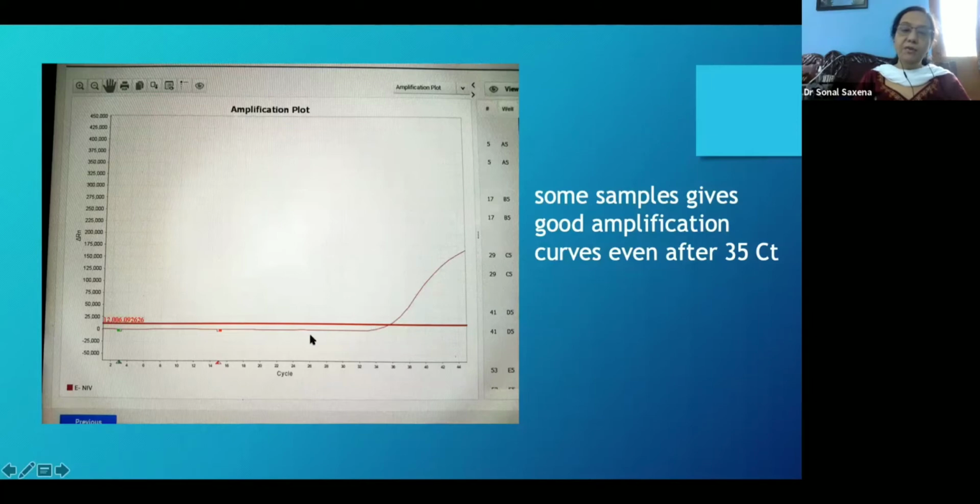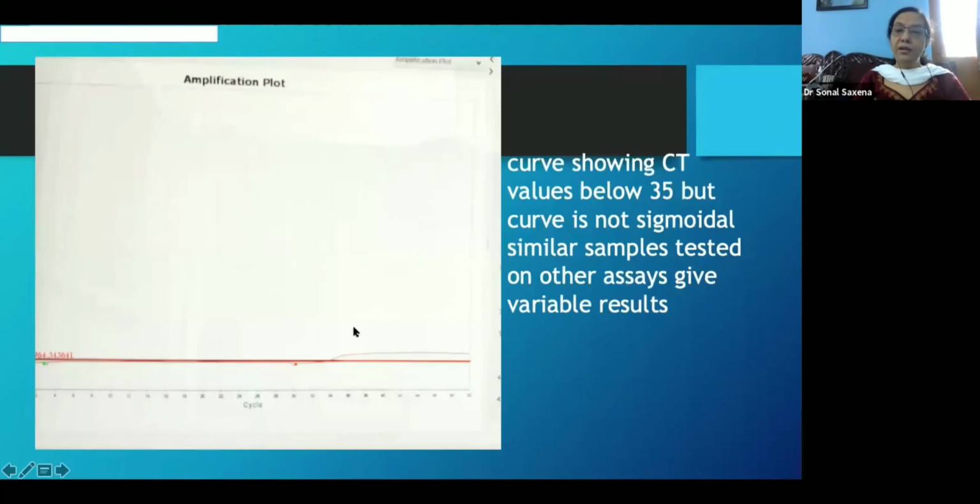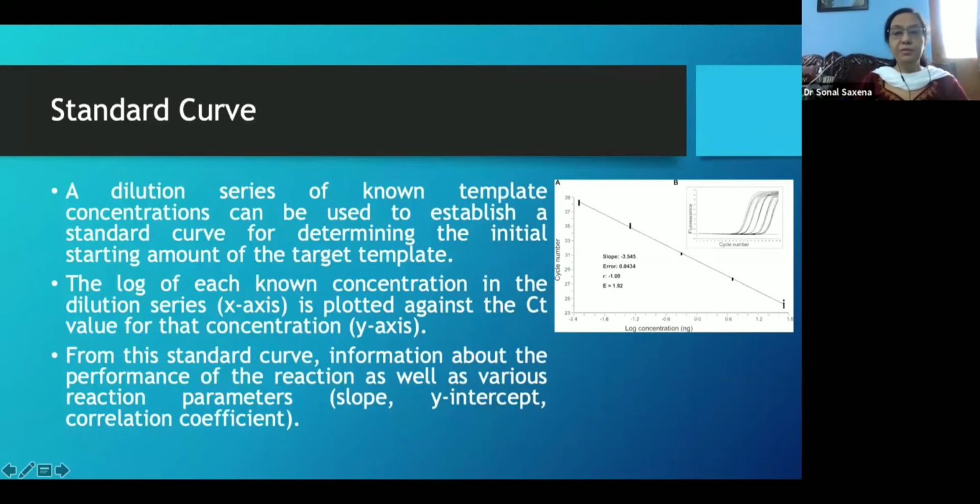Here this is what we usually label as indeterminate and repeat the sample, because what we are seeing is that although it has crossed the threshold at 35, and if your lab control is at 35, or if you've taken 35 as your cutoff CT value, then you'll have to be a little more careful as to whether you take this or not. Now, this is below 30, but not sigmoidal. So the other assays can give you a variable result.